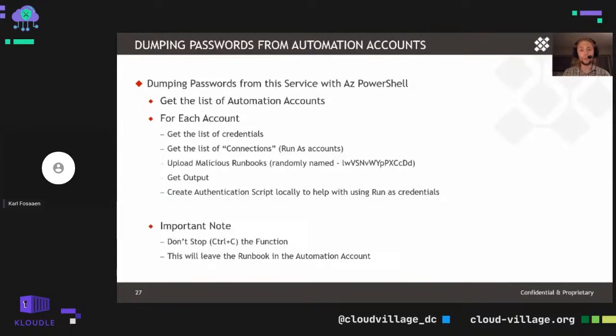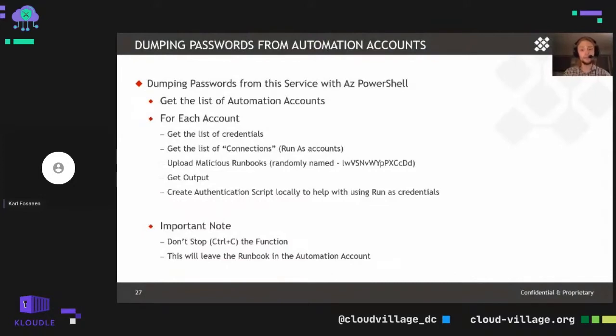One quick note about running Get-AzPasswords for automation accounts is to avoid hitting Control-C to stop the PowerShell function midway through dumping credentials for automation accounts. As we're uploading these runbooks to the automation account, if we stop the function before we're able to delete the runbook, you end up having orphaned runbooks up in the automation account that we need to go back and clean up after the fact.